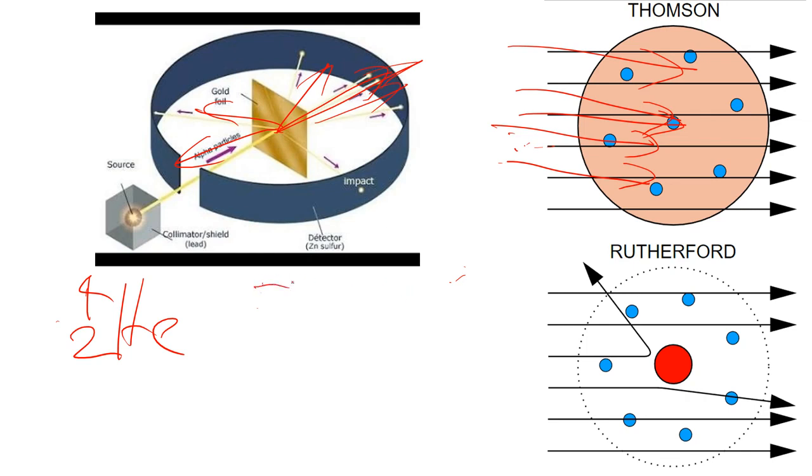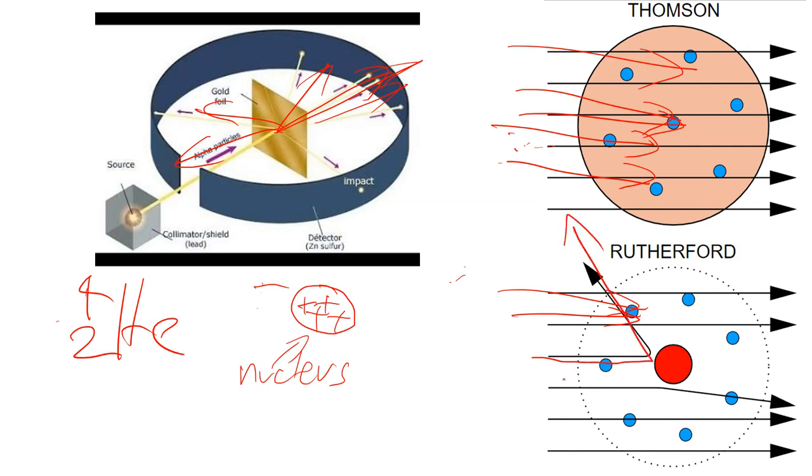It was from this that Rutherford hypothesized that there is a dense part in the atom that had a lot of positive charge. This was known as the nucleus. Okay, this would later be called the nucleus. And the reason he believed that was because most of the alpha particles went straight through, as expected, right? But very occasionally, one of the alpha particles would hit the nucleus of a gold atom.